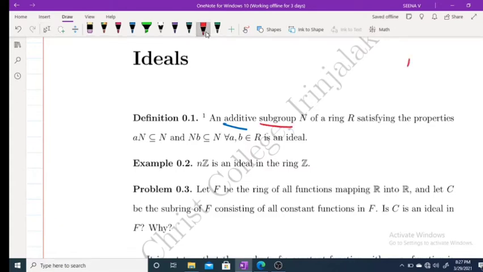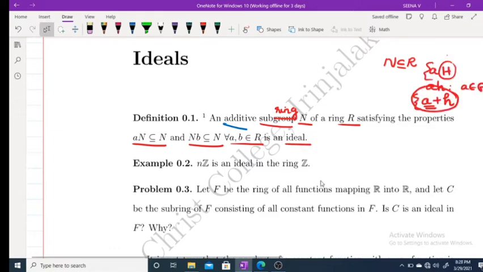We have a ring R and N is a subring of R. An additive subgroup or subring N of a ring R satisfying the properties aN subset of N and Nb subset of N for every a, b belongs to R is an ideal. You can write this as an additive subring N of a ring R satisfying the properties aN subset of N, Nb subset of N for every a.